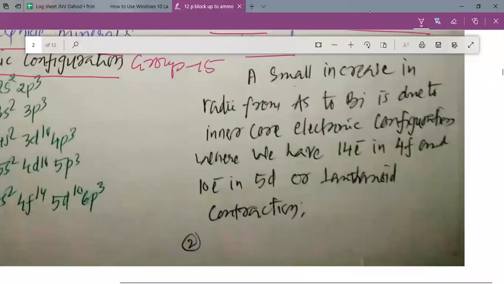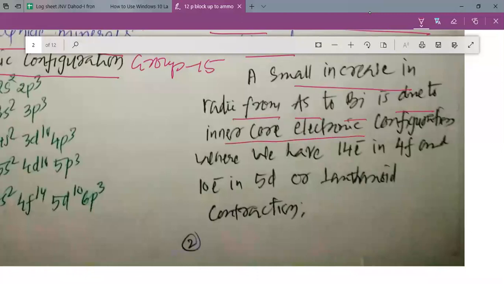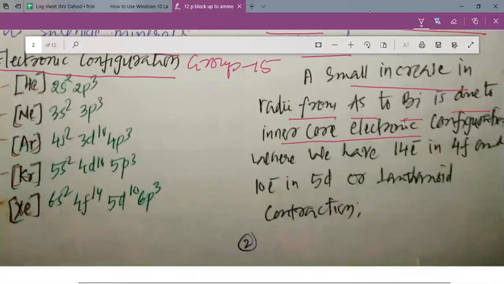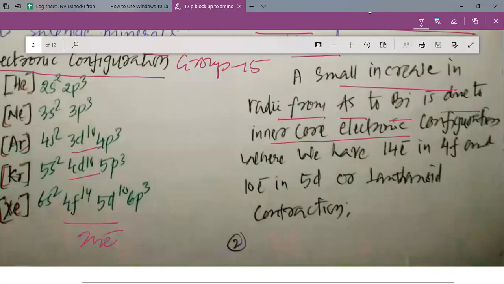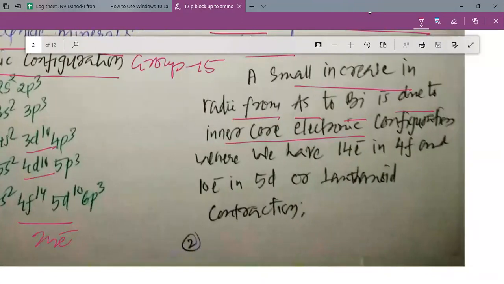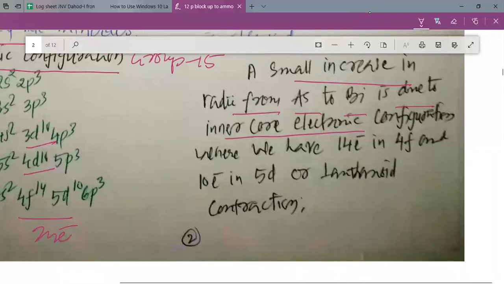A small increase in the radii from arsenic to bismuth is due to the inner core electronic configuration. My dear students, if you look at the inner core electronic configuration, here 3d10, 4d10, and here 24 electrons are filled into the inner shell, and that is why the increase in size is affected by the inner core electronic configuration. 10 electrons in d and 14 electrons in f are filled in the inner core, and that is why the size does not increase as expected.